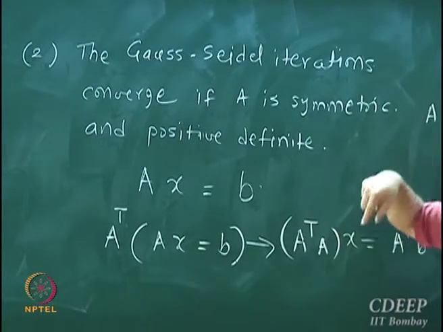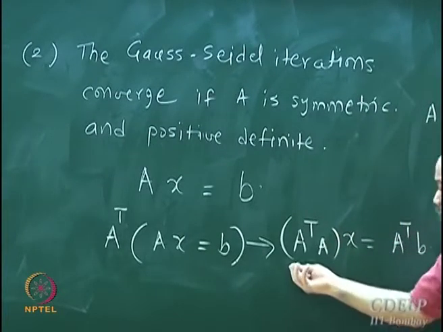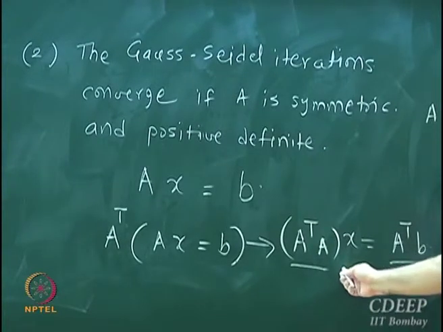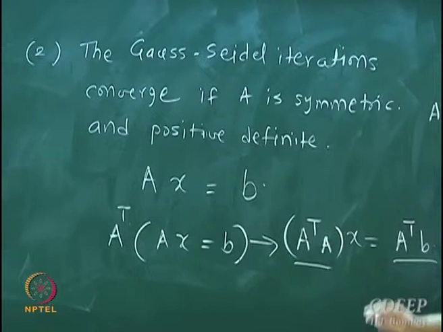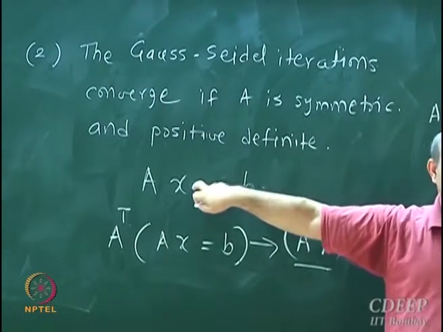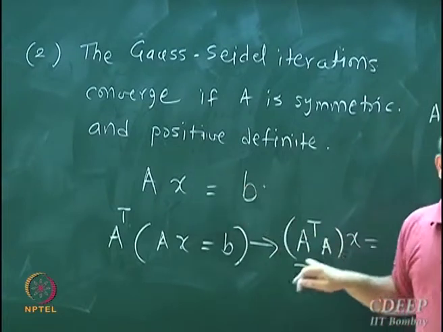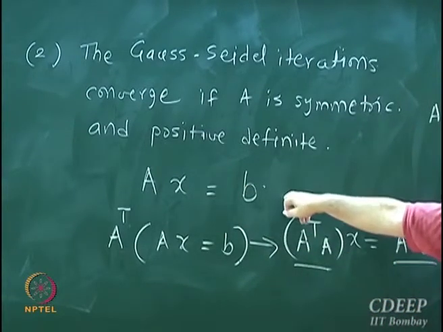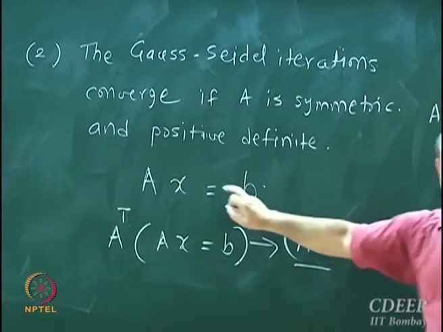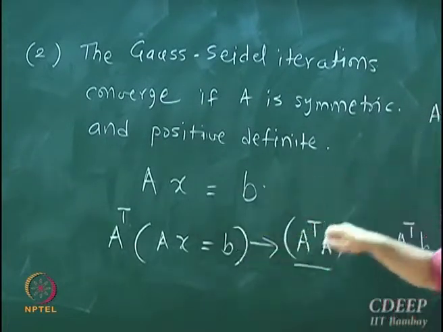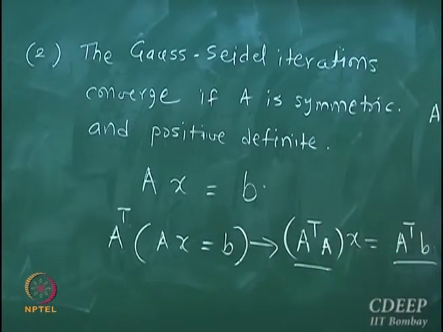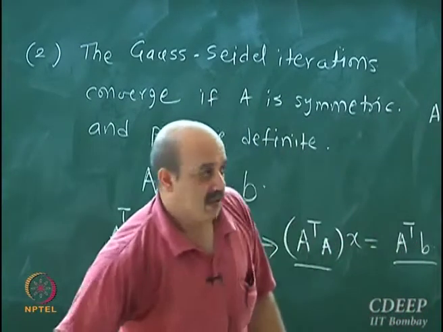Now if I apply the Gauss-Seidel method to this transformed problem, I am guaranteed to get a solution. This solution is obviously a solution of the original problem too; if it is a solution of this, it is also a solution of this. We have no problem with that. So I could solve this transformed problem instead of solving this problem. I get a symmetric positive definite matrix here. I am using theory to modify my calculations.